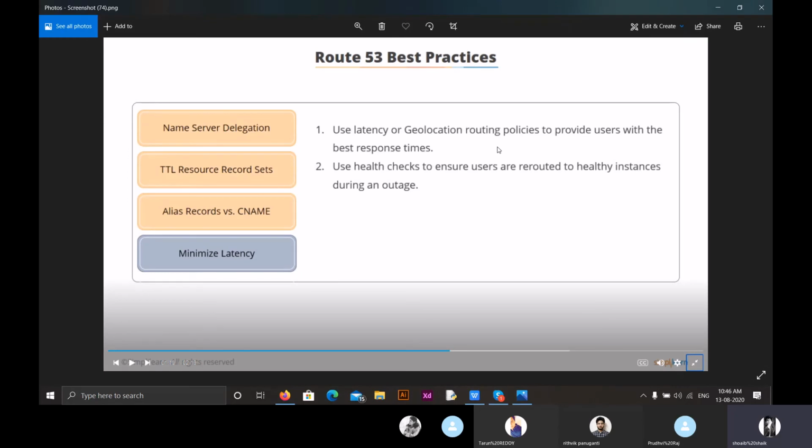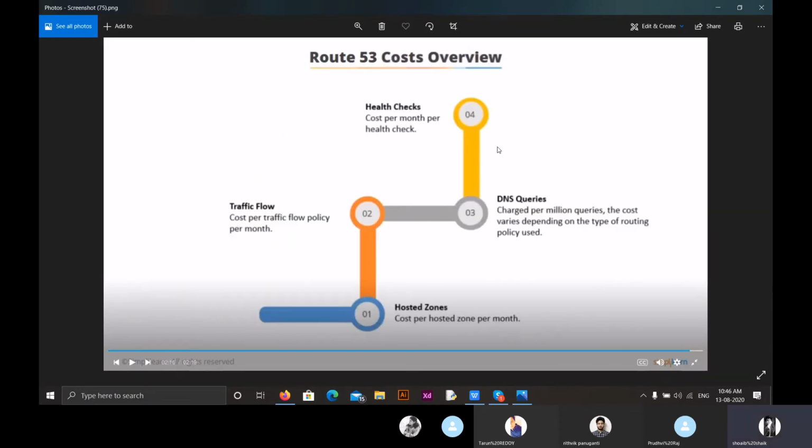So these are Route 53 best practices. Now let us move to another topic, that is costs of Route 53. Here there are four different types of costs in Route 53.